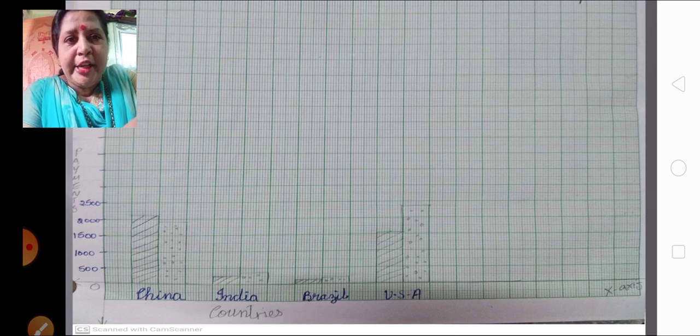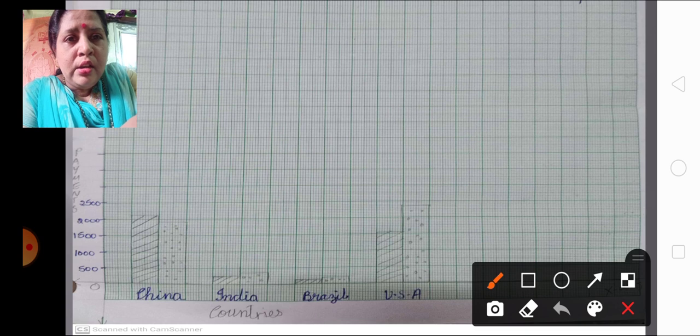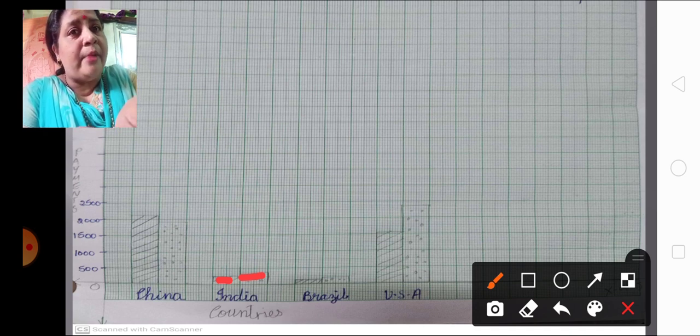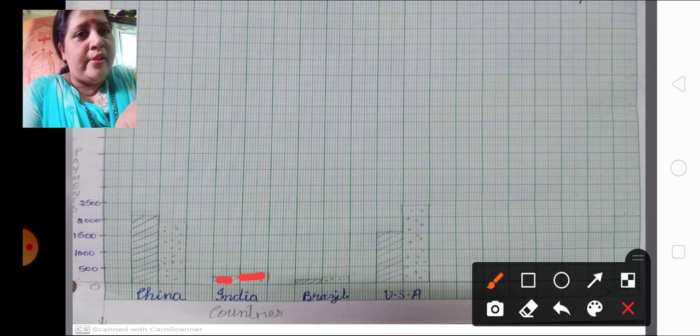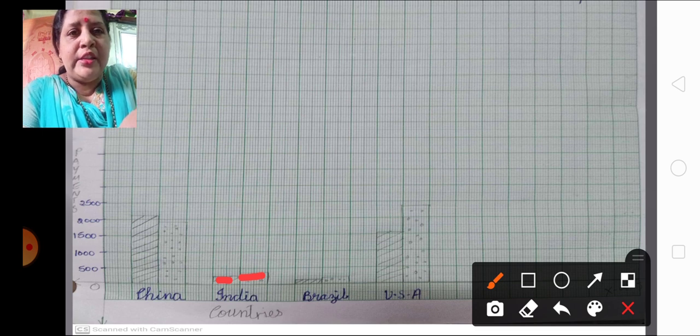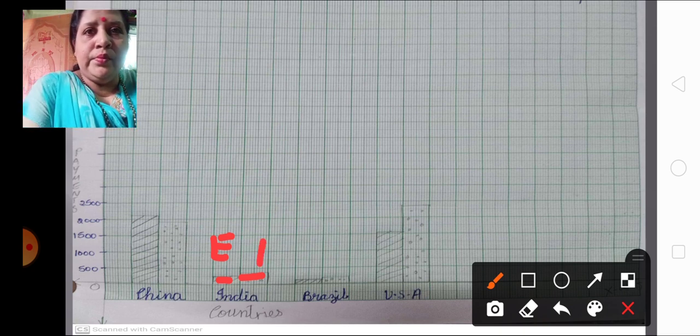So 272 and 380 both will come below 500. 272 will be lower than 380. A slight difference is there, but a difference is there, and you have to keep that in mind. You cannot make 272 bigger than 380. Again make that difference, show what is export and what is import. Understood, children? This is how we are going to make the graph of India.